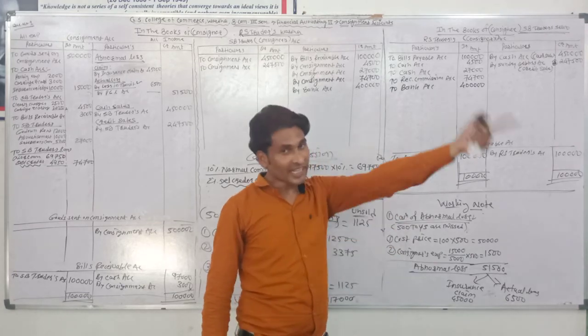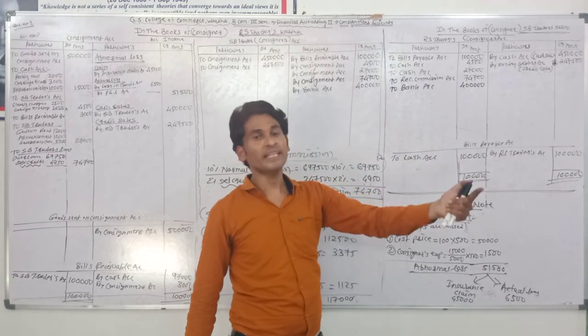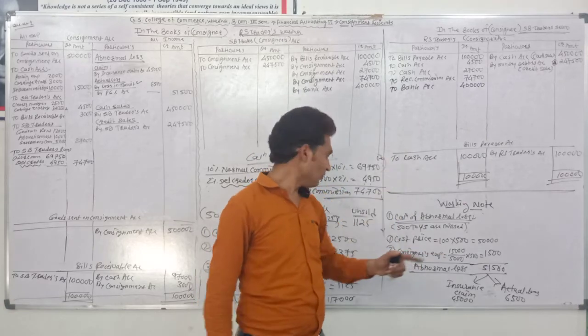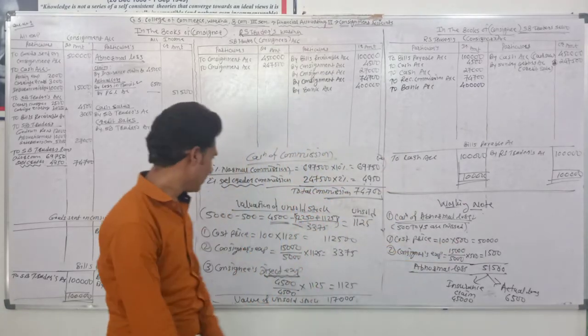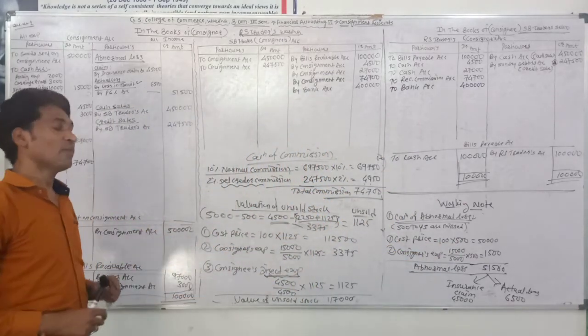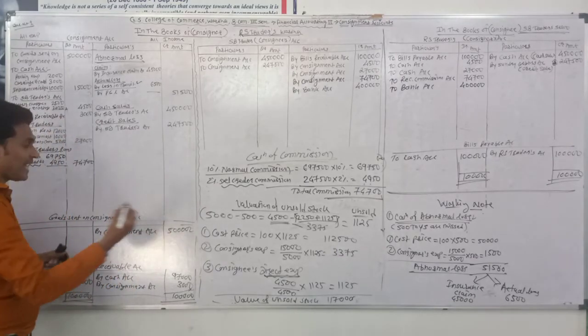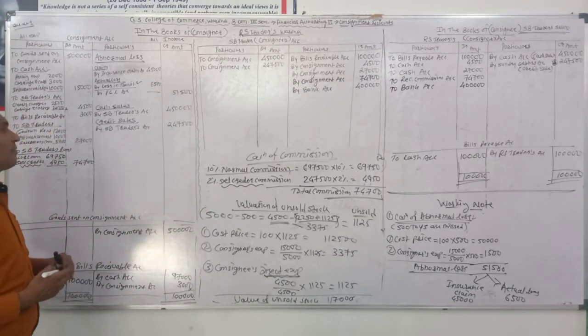If the goods have reached the godown of the consignee, and after that they make the loss, at that time we take the consignee's expenses. Okay, this is the value of one source stock. And for that the journal entry is passed by the consignor.